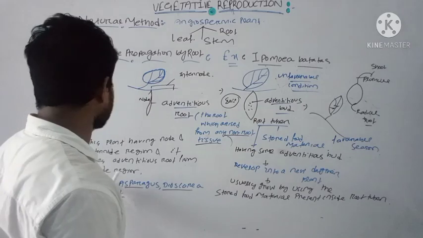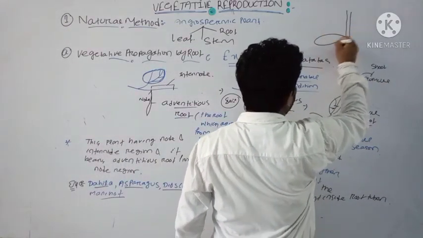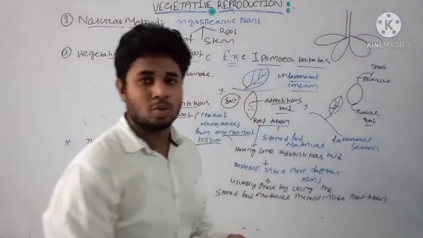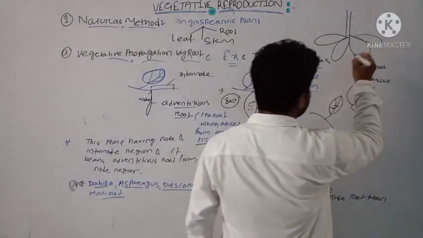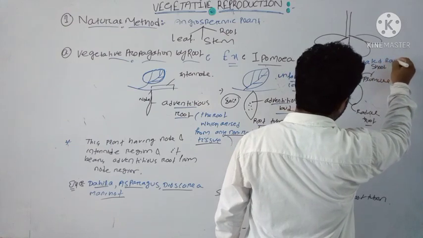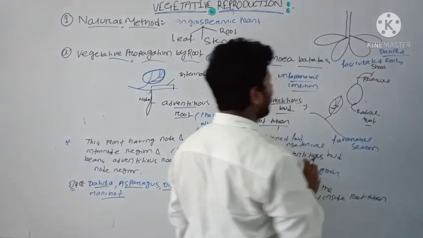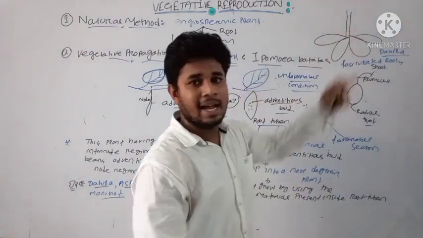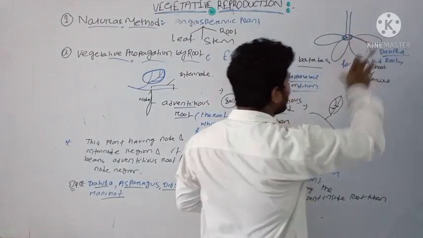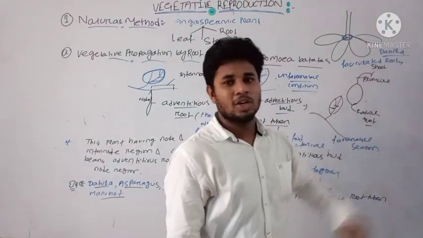And if you consider the structure of Dahlia, here this is your stem, and there is presence of fasciculated roots. Okay, this is known as fasciculated roots, and this is the structure of Dahlia. Here you will find a single stem is present, and at the base of the stem a bud is present, and there is more than one root tuber, and that's why it is known as a fasciculated root structure.